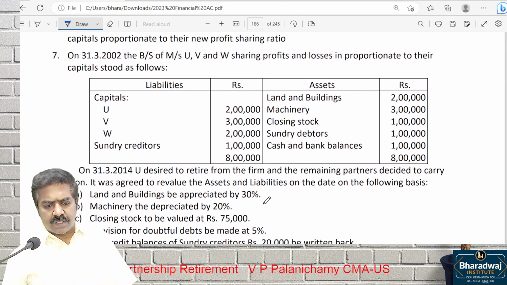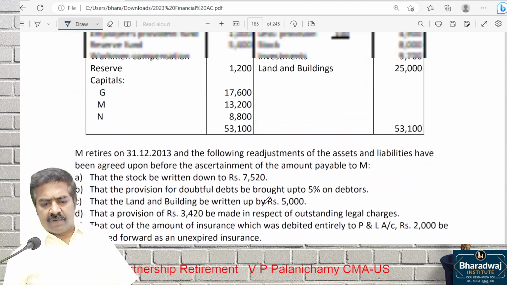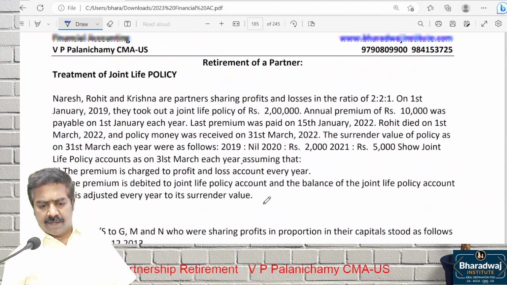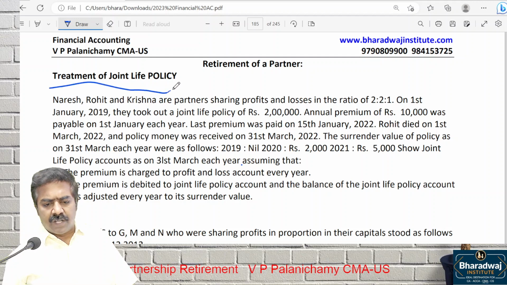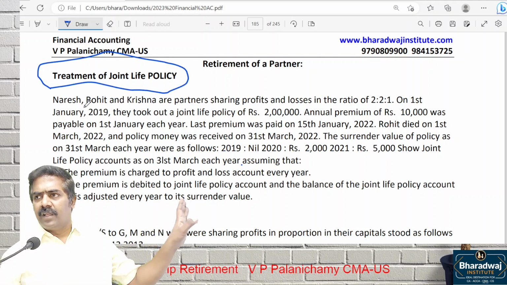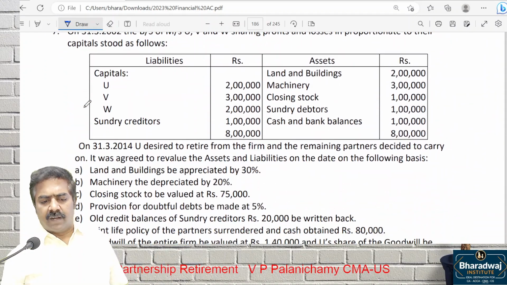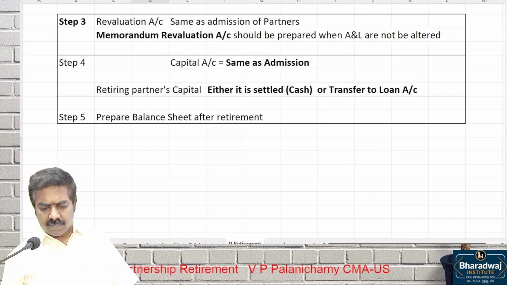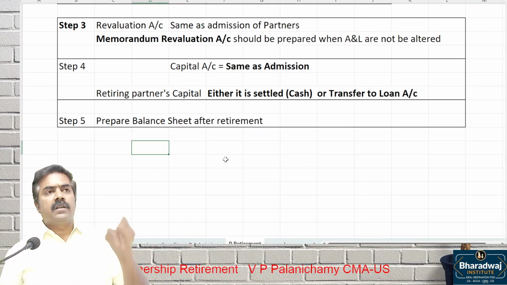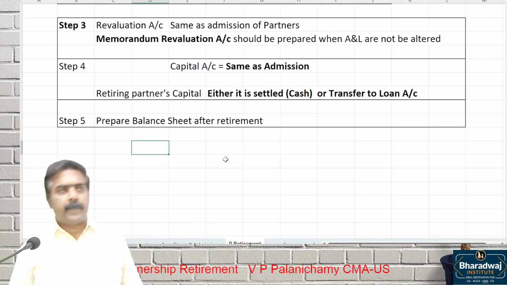Now what I request is, we'll do question number 7, then we'll go for question number 6 later. This treatment of joint life policy we'll learn at the time of death of a partner. At the time of death of a partner, we'll come to it. Come to question number 7. Take up this. Read question number 7 fully.